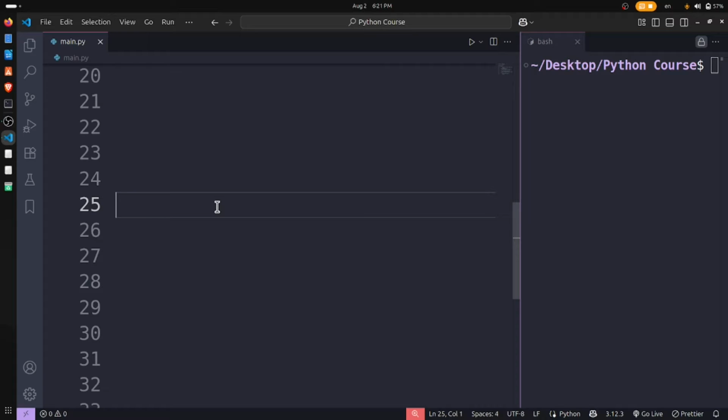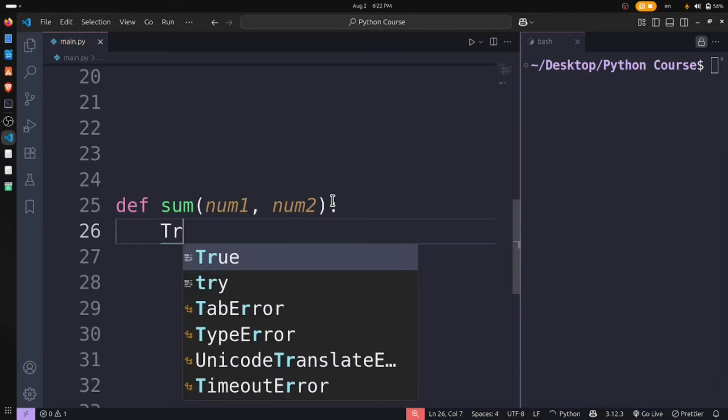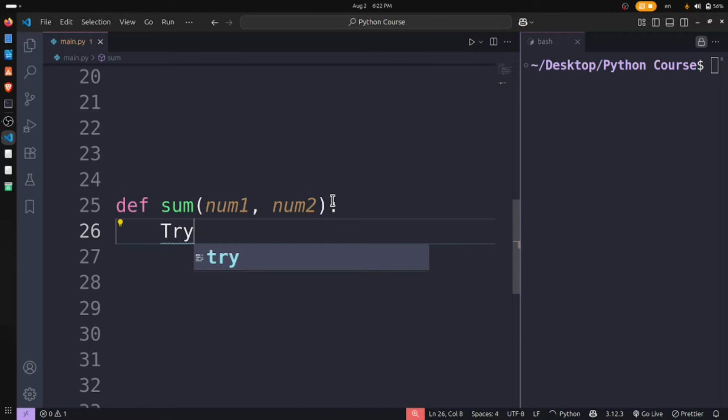In the previous video, I had an example, but in this video, I want to work on another example. Let's see what it will be, but we are going to talk about error handling. Let's see, for example, def sum. Actually, we want to sum some numbers, number 1 and 2. We have a function, and let's try here.